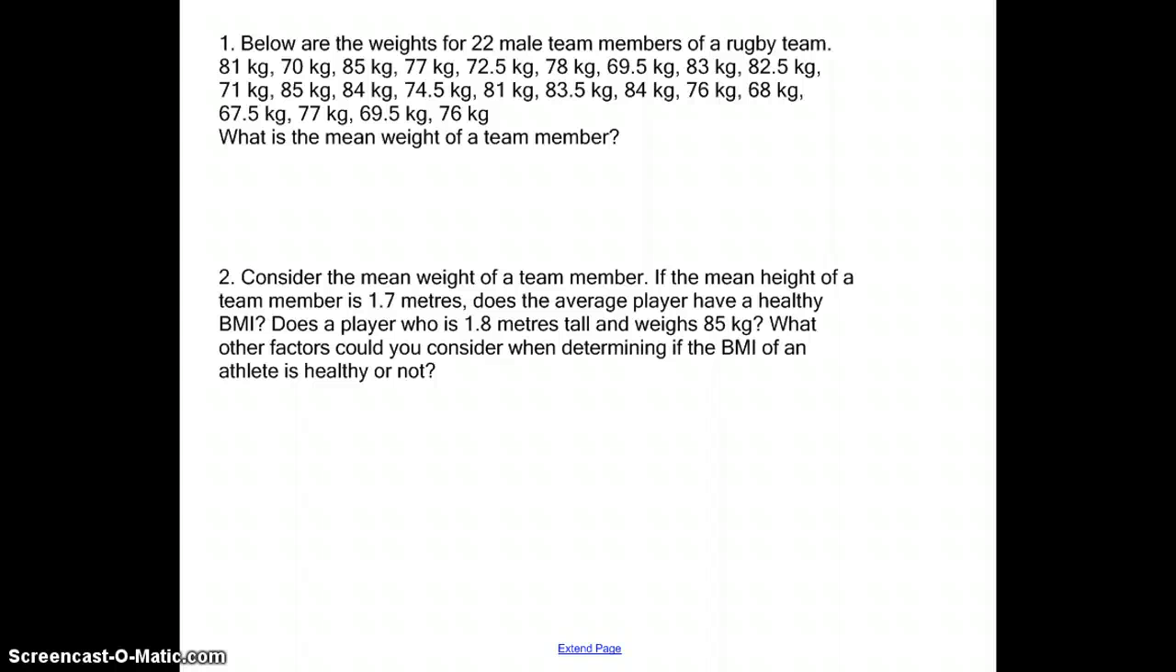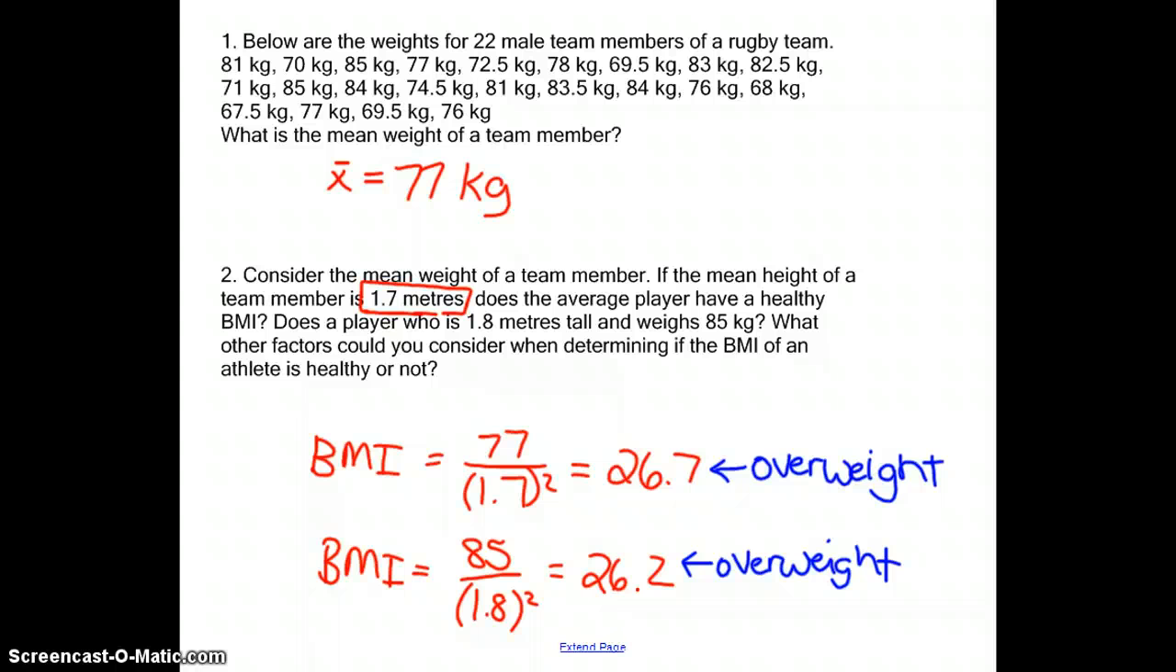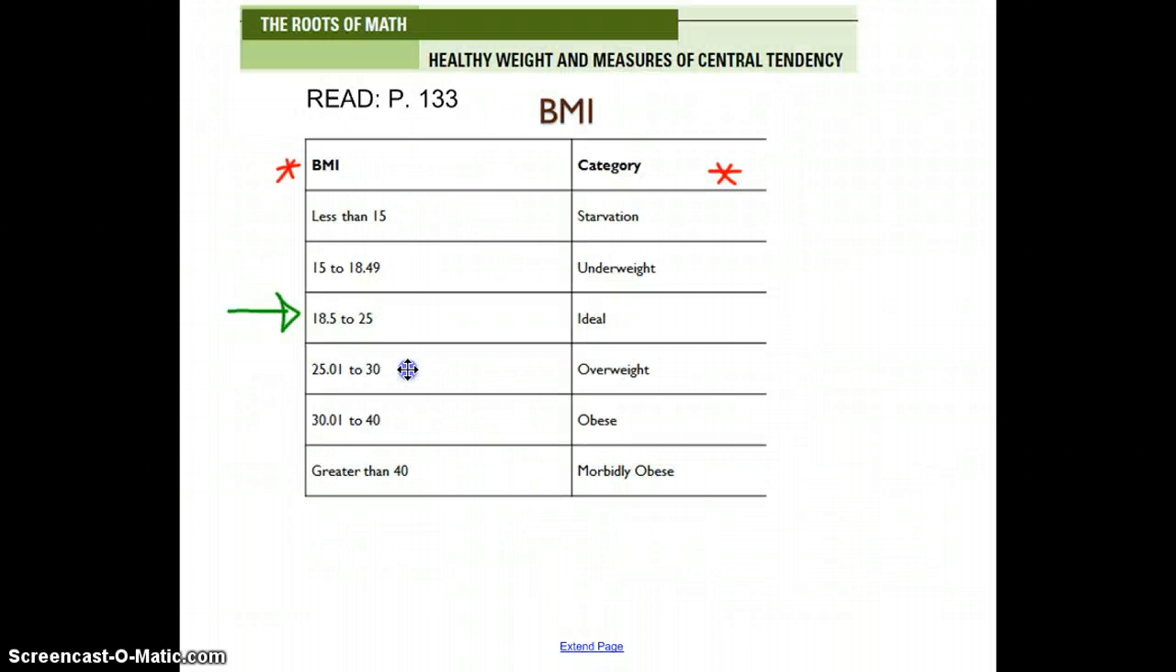Then we're going to try these questions. So go ahead and give them a try on your own. So doing this, you should have found the mean was 77 kilograms. And then moving on to question 2, we want to find the average BMI when the average height is 1.7 meters. So we have 77 divided by 1.7 squared and get a BMI of 26.7, which if you look back to your chart, falls right in here, which is overweight.